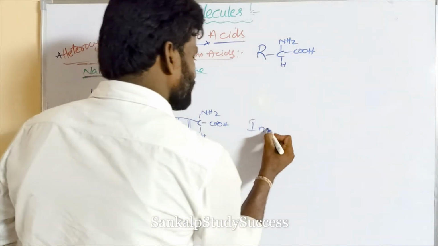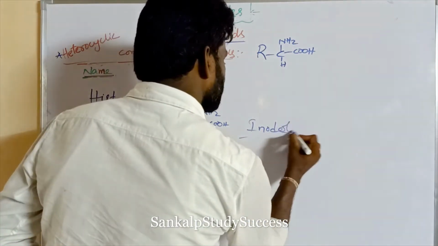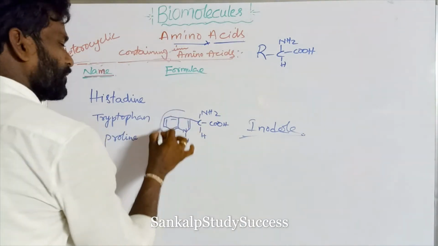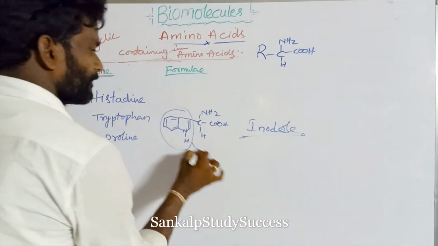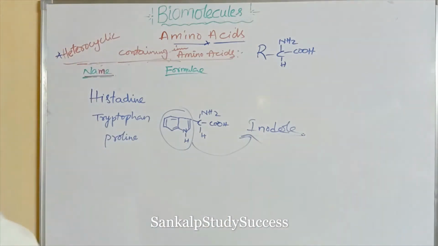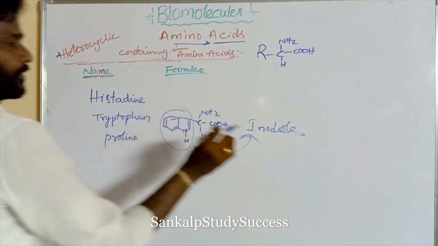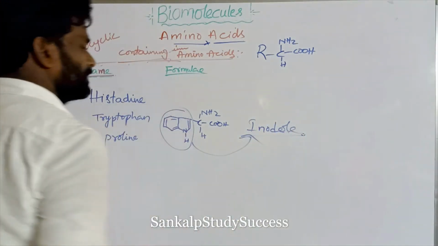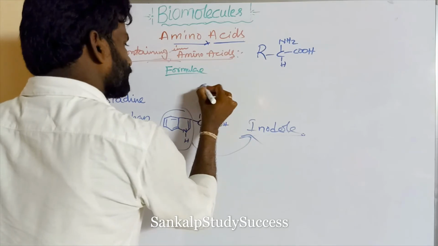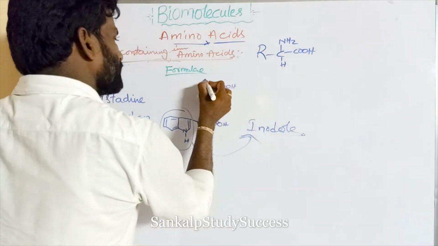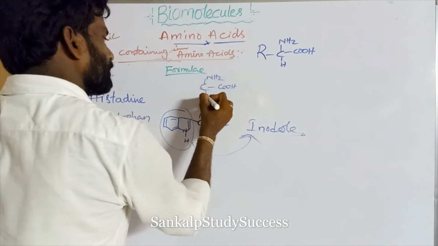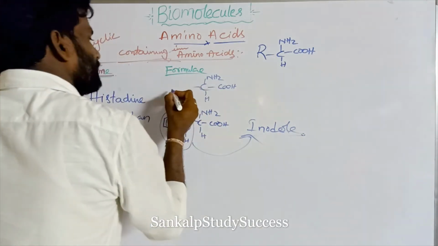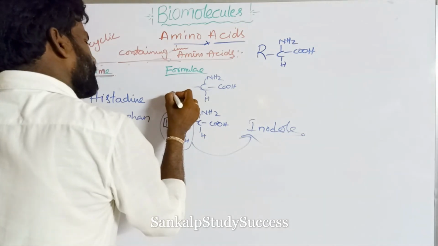That is a very, very important point. Tryptophan contains the indole ring. So this is the indole. Which amino acid contains the indole group? Tryptophan. Histidine, this is the basic unit. Now R can be written for histidine. So this is the imidazole.